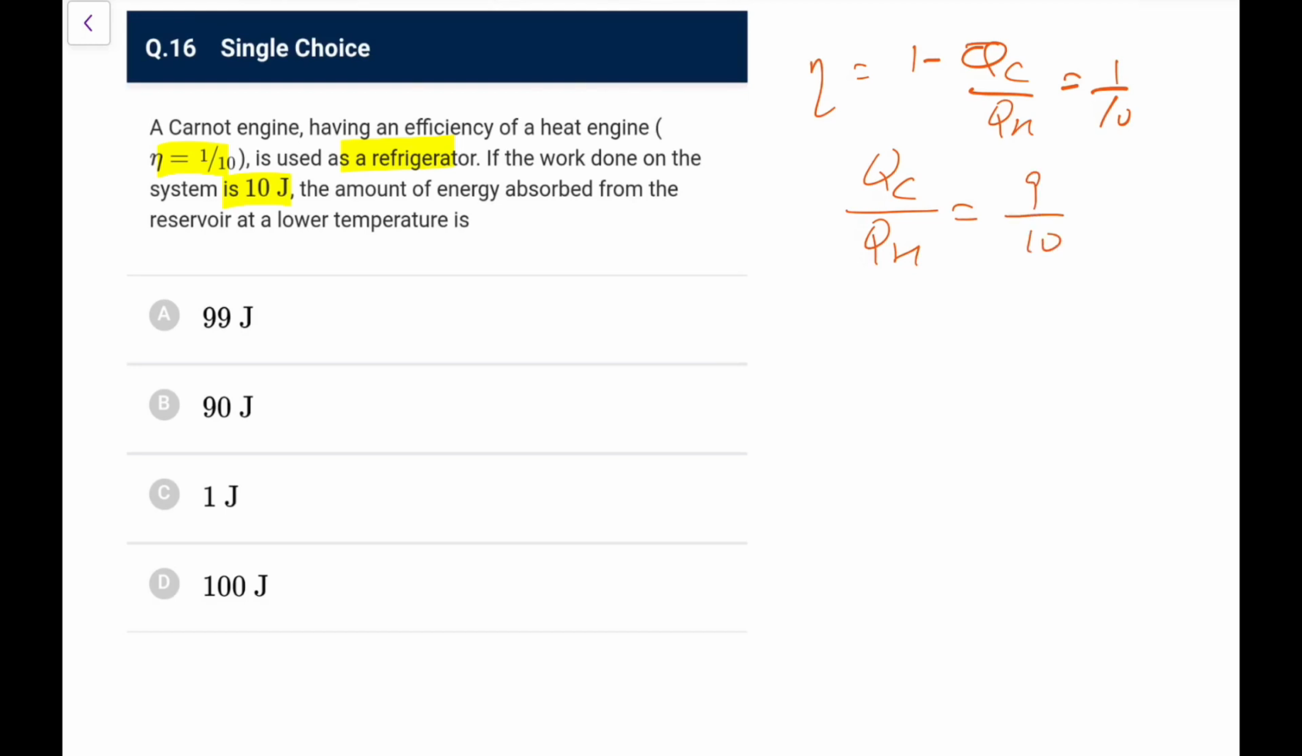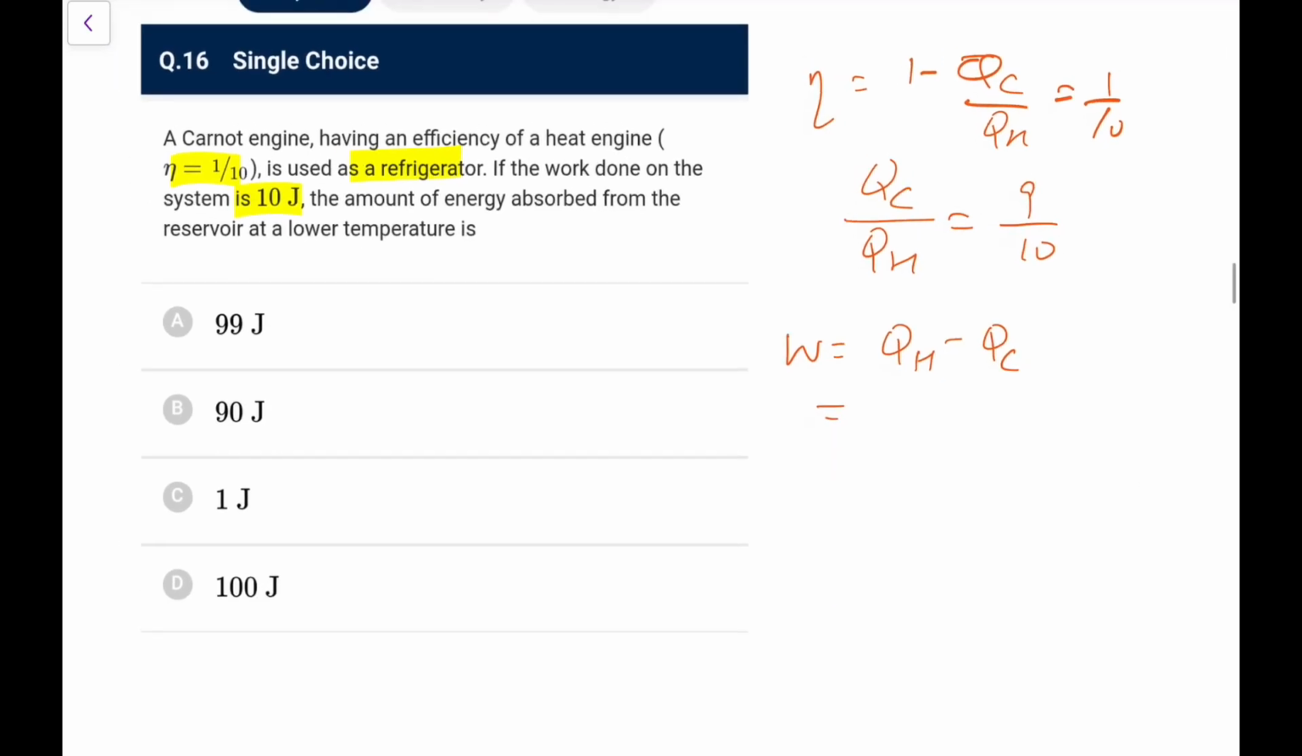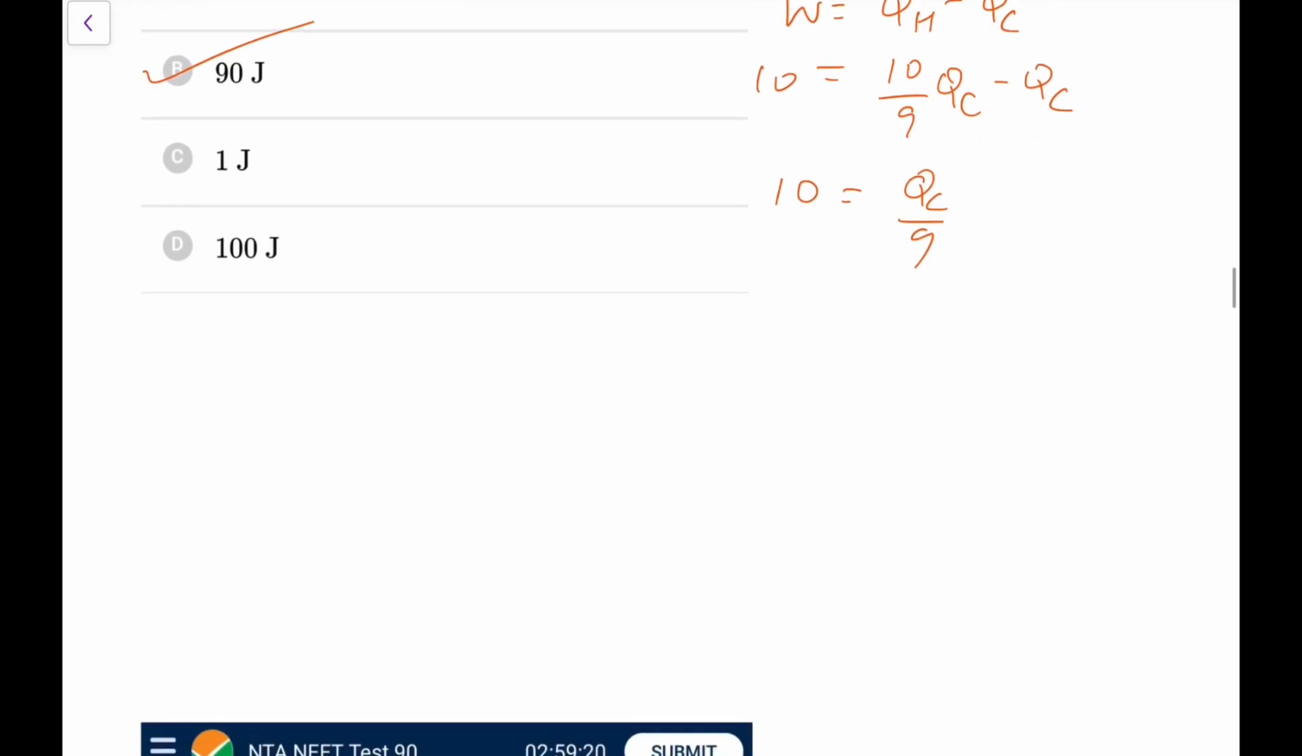Now in a refrigerator, we know the work done on the system is QH minus QC. The energy absorbed from the lower temperature reservoir is what I have to find, so QH I can write as 10 by 9 of QC. W is given as 10, so 10 is equal to QC by 9. So QC is 90 joule, so go for option B here. Next,